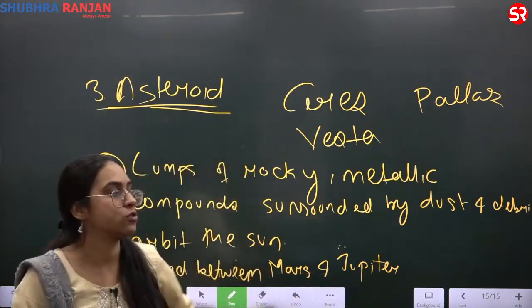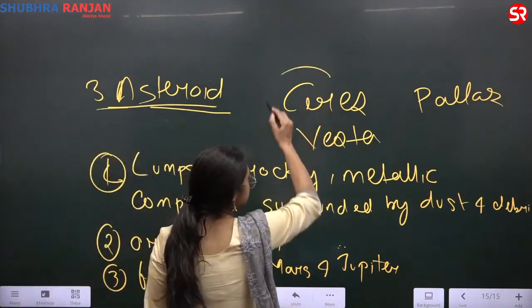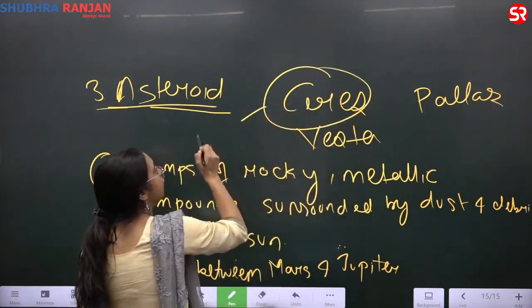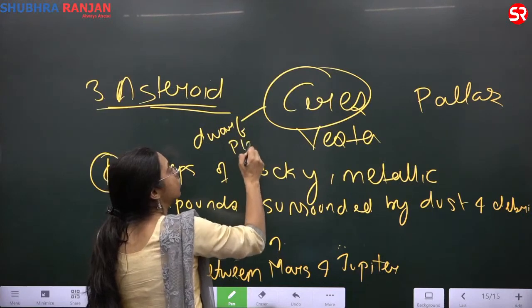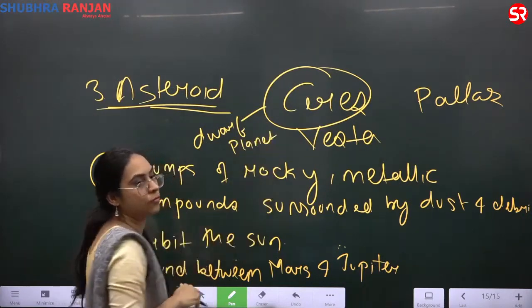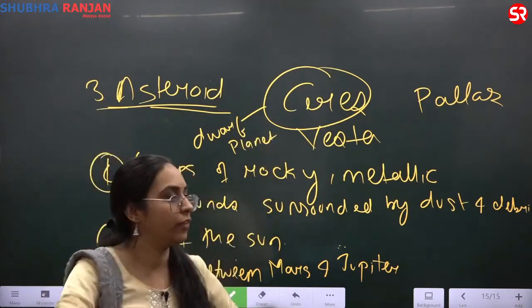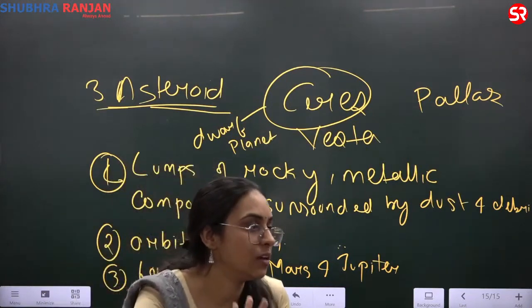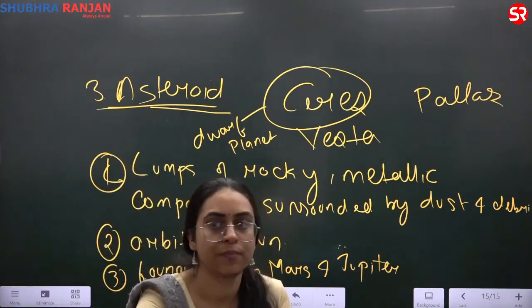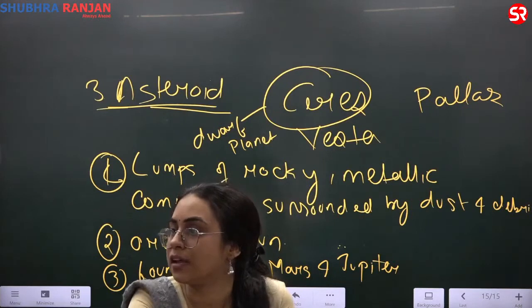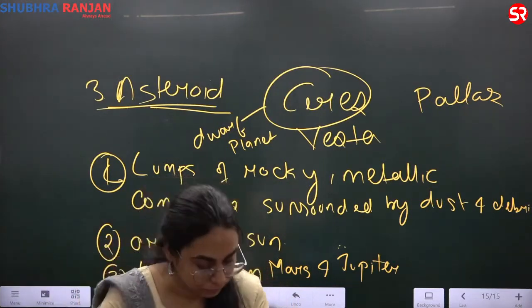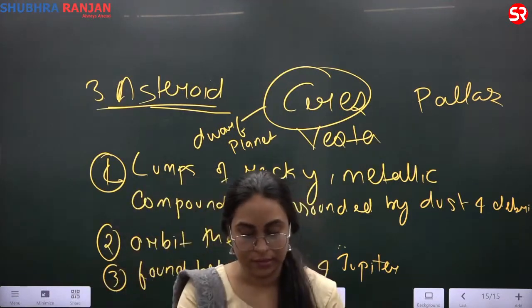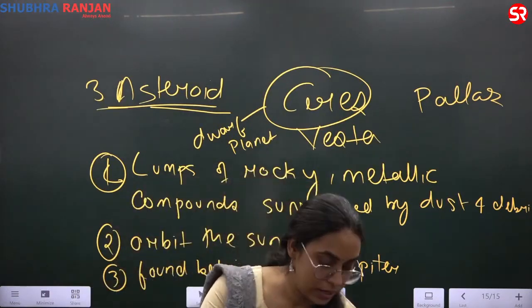Okay. Ceres is also considered a dwarf planet, you can write this. Ceres is also considered a dwarf planet. So there are 3 asteroid names that I am giving you: Ceres, Pallas and Vesta. Full stop. Ceres is also considered a dwarf planet. Okay, fine.